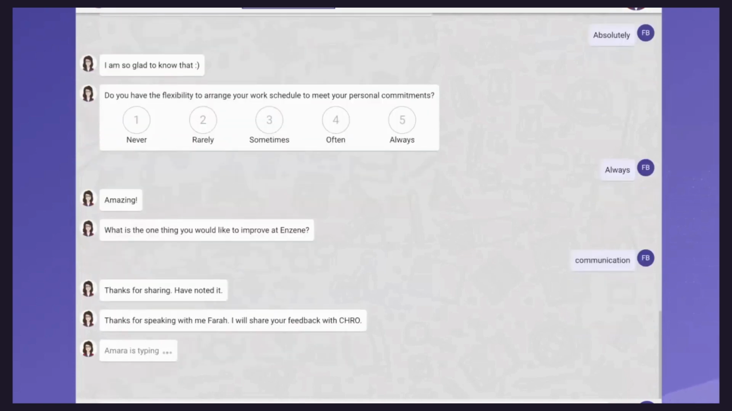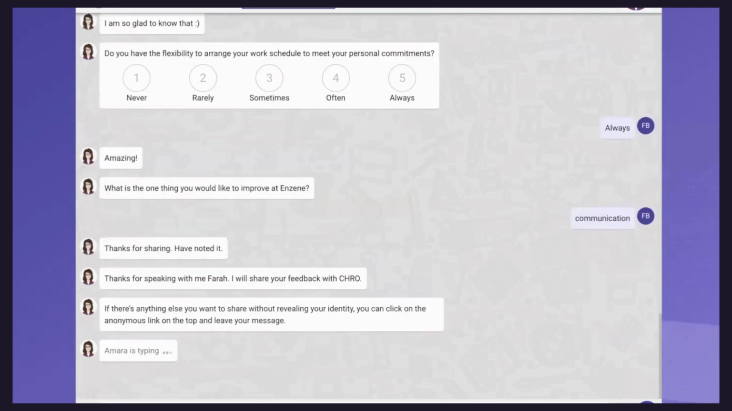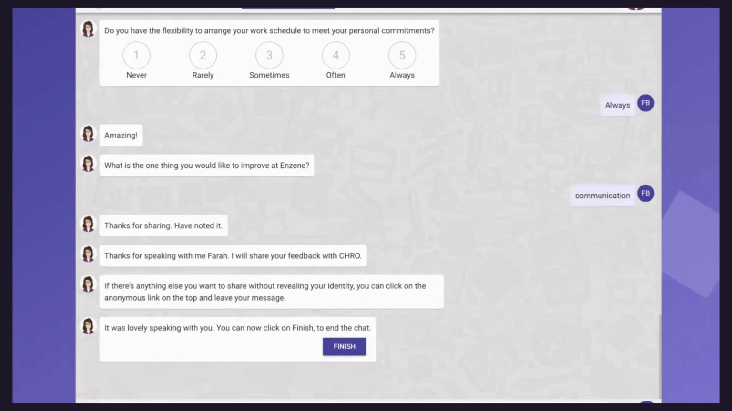Now, this is how a typical chat will work. Usually, there are 6 key engagement questions. There is one open-ended question at the end.